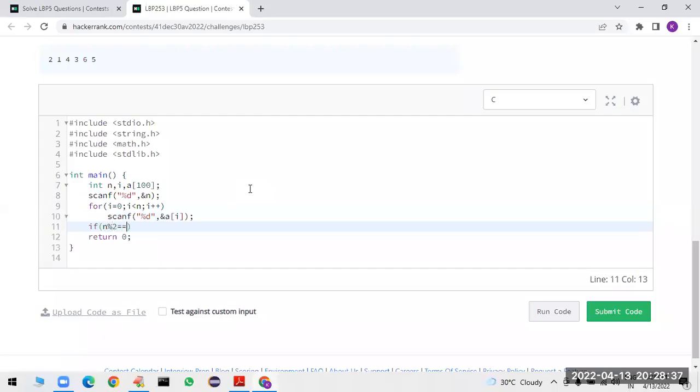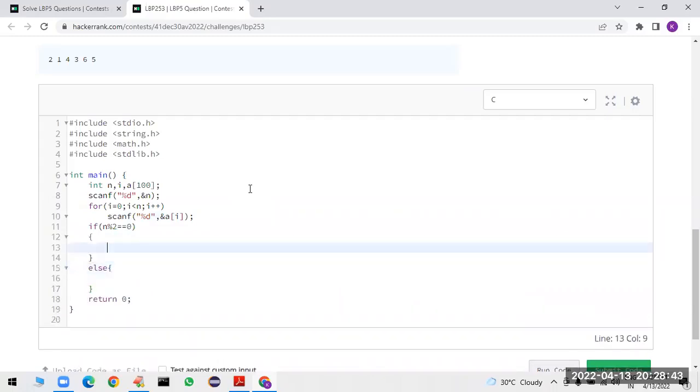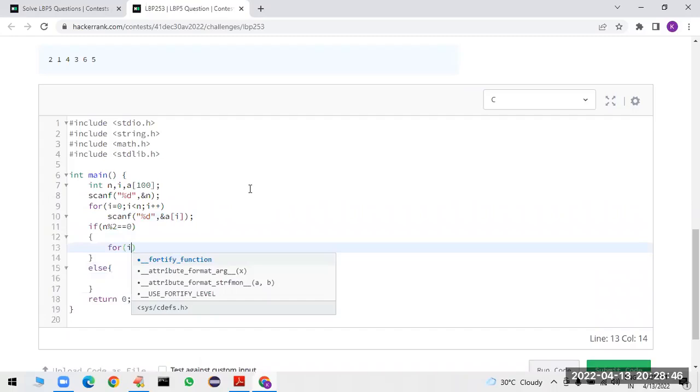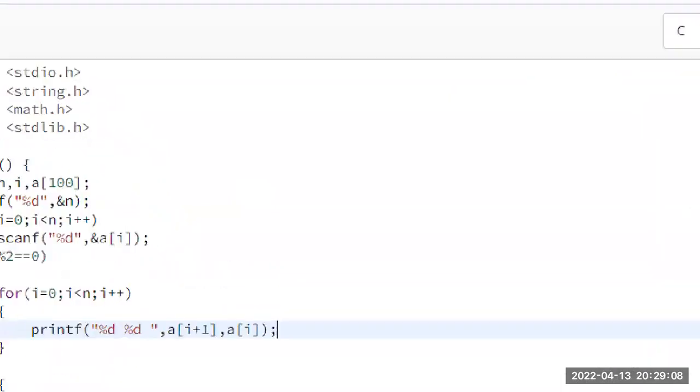Suppose if length is even, then you can print all the elements. If length is odd, somewhat difficulty will be there. If length is even, what I am doing, observe carefully. For i is equal to 0, i less than n, i plus plus. They asked us to interchange the values. Instead of printing a of i and a of i plus 1, I am printing a of i plus 1 first and then a of i. Now what will happen? Observe carefully.